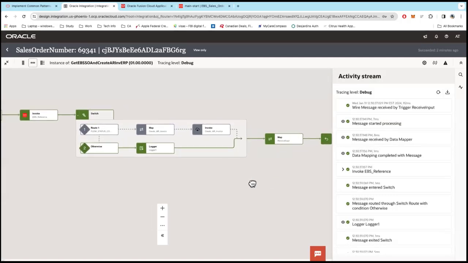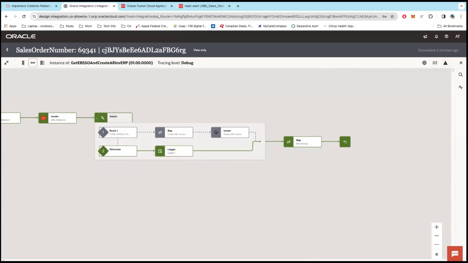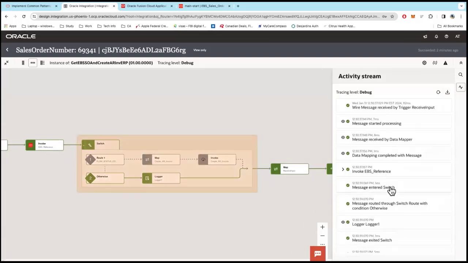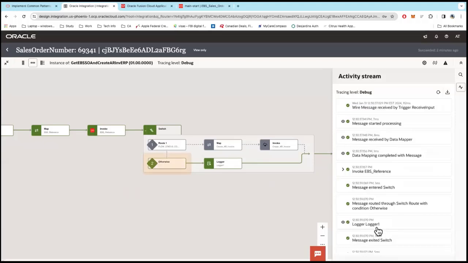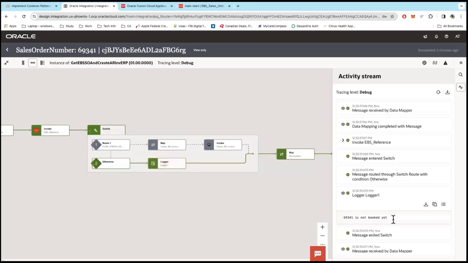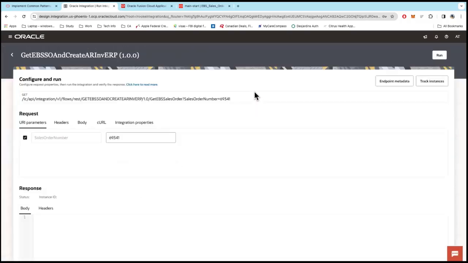flow, right? In cases where something fails, like let's say this logger, for some reason it failed, you would see that this would be marked in a red box, and then this other path would not be completed. You can always click on these steps to take you to whatever step you want to identify more, right? And if I look at the logger, it printed out the message saying it's not booked yet, and it exited. So now let's go ahead and actually book the order.